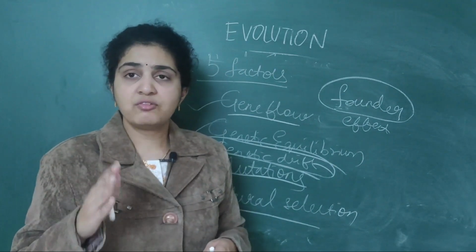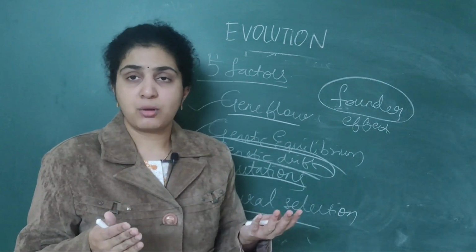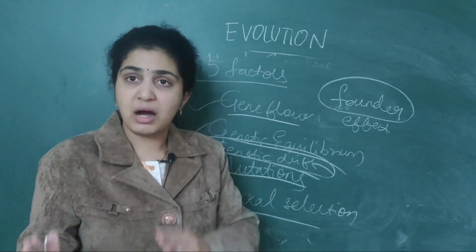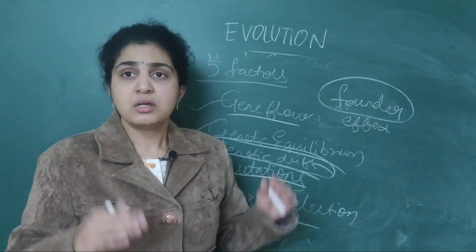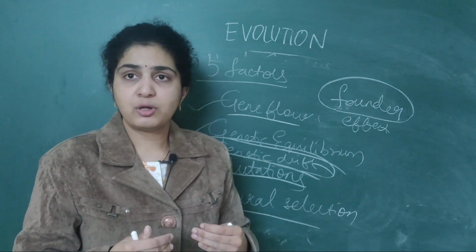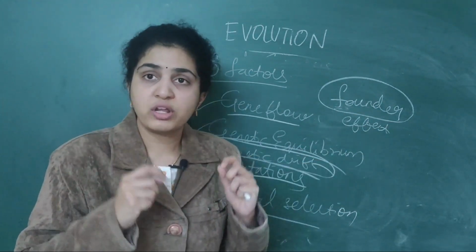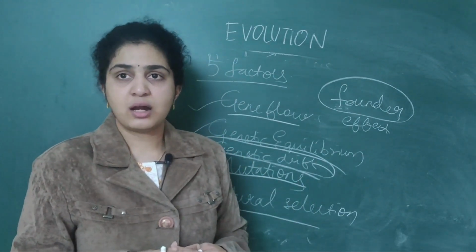Suppose you are moving from Maharashtra to Madhya Pradesh. Then you are still considered under Maharashtra, so you are the founder population. The original founder population is called the founder effect. So this is the originally drifted population. Don't get confused regarding this.